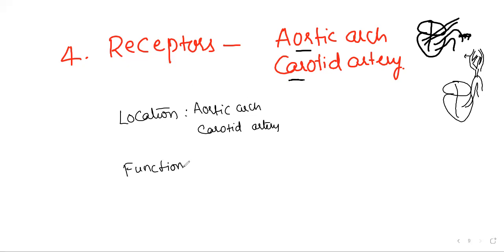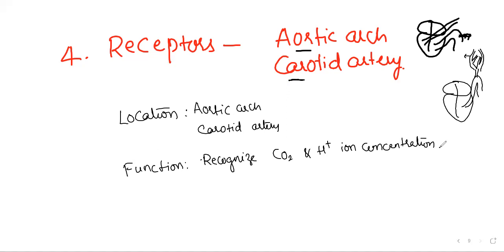Need to see about the function. This is also a chemosensitive area. This is also going to recognize the changes in carbon dioxide and H plus ion concentration. Means here, whenever the carbon dioxide and H plus ion concentration increases, it can recognize that.